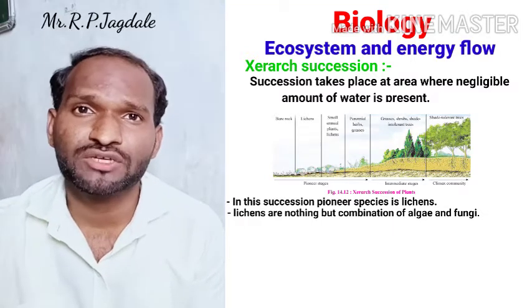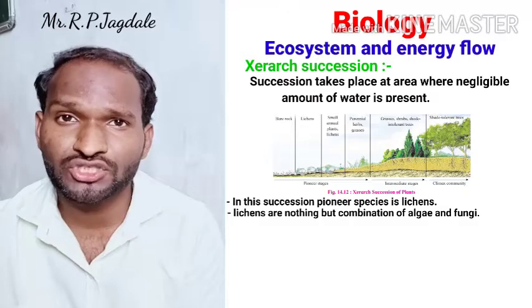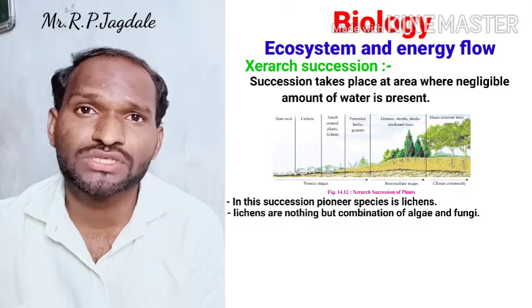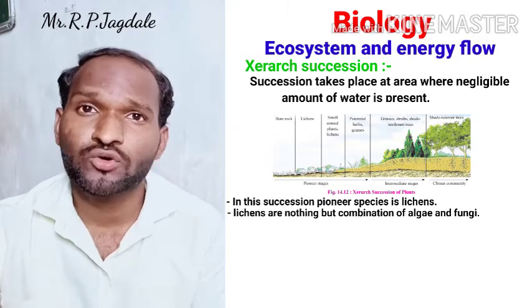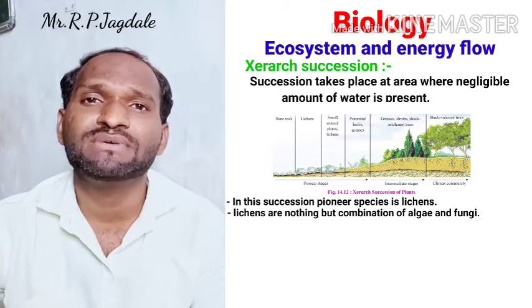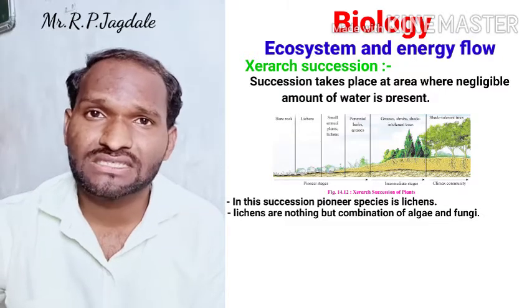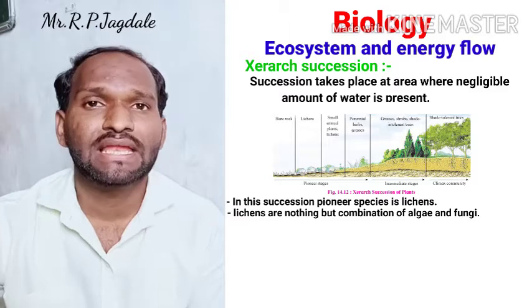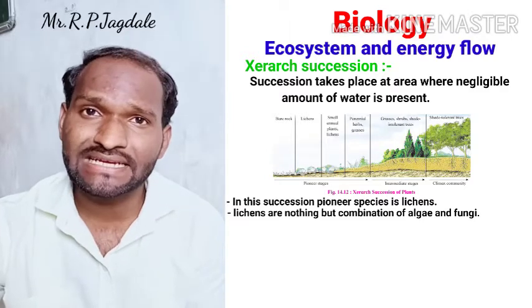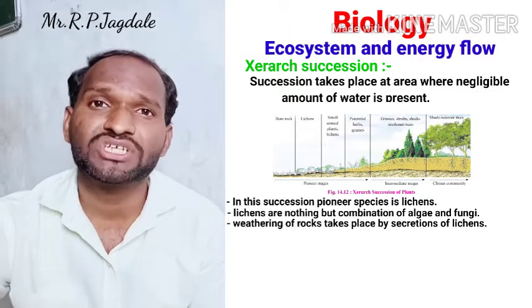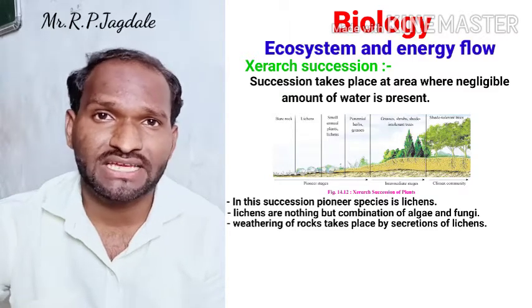Plants need moisture for growth, so the fungi give moisture to the algae, and the algae give food to the fungi. So there is mutualism, which we have already seen. So how do lichens survive there? Lichens secrete some secretions, and by these secretions the weathering of rock takes place.